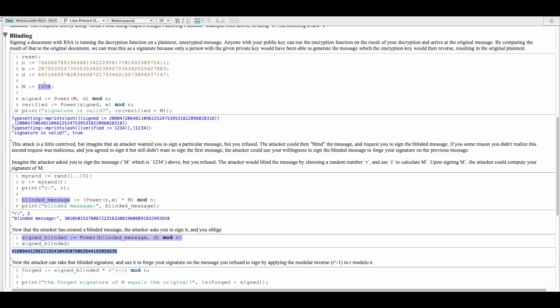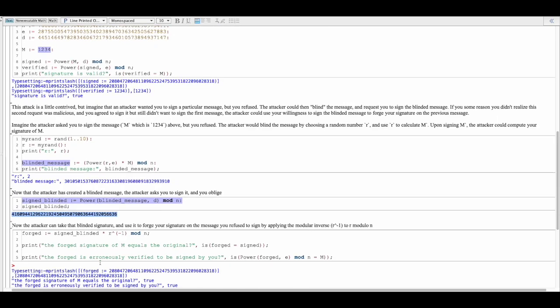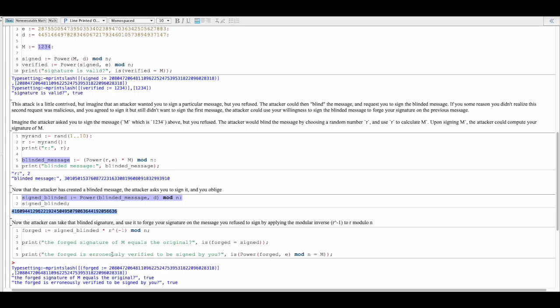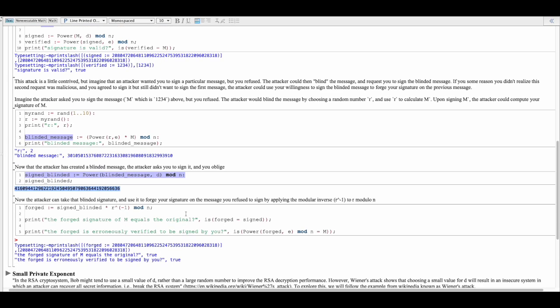So the plain text message was like that, the blinded message was like this, the signed blinded message was like that. And then here, they're able to take the modular inverse of R modulo n and forge your signature on the original message that you had refused.